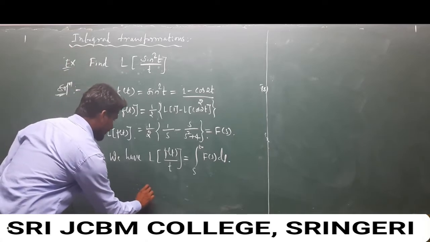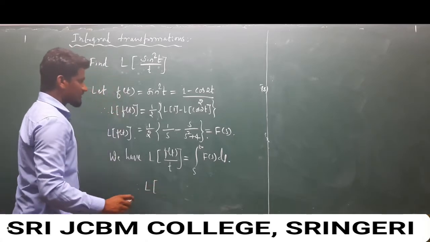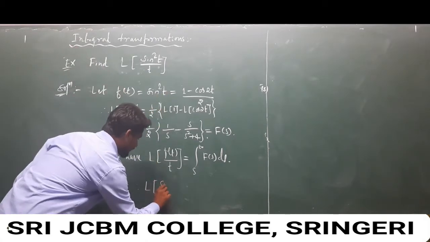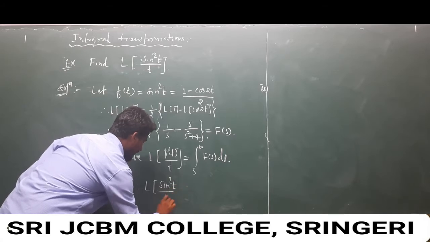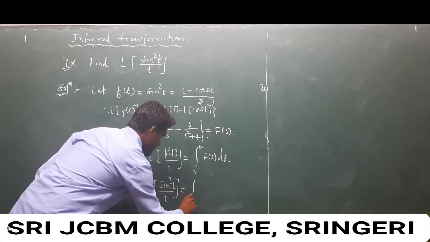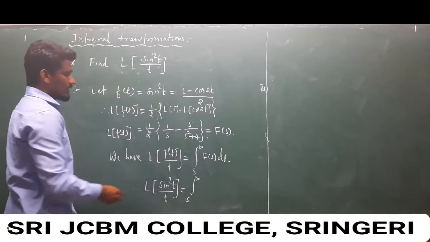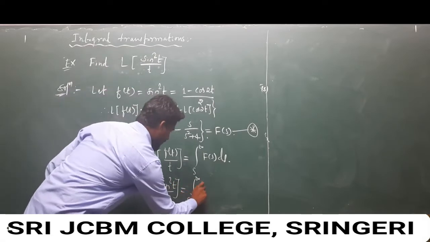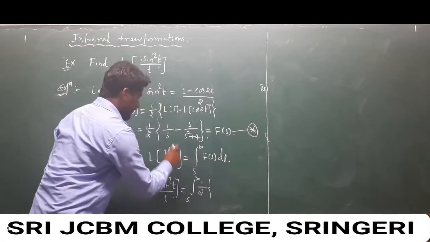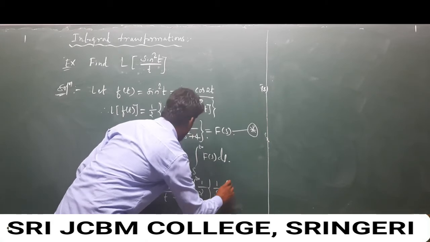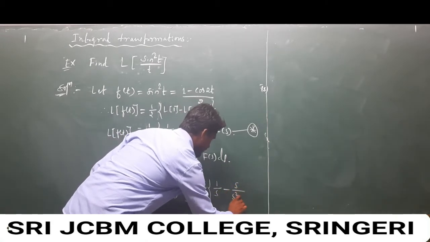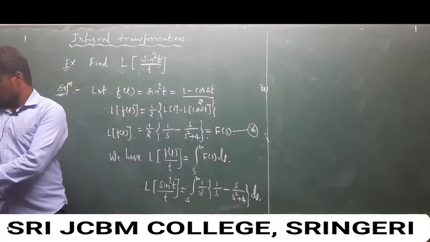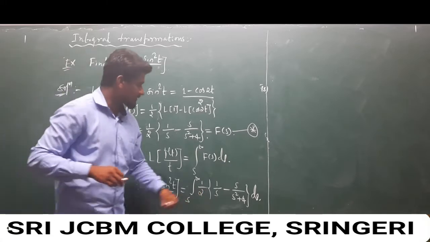Now therefore the Laplace transform of sin square t over t is the integration from s to infinity, and this is our f of s, that is 1 over 2 times 1 over s minus s over s square plus 4, ds. So now integrate the terms.